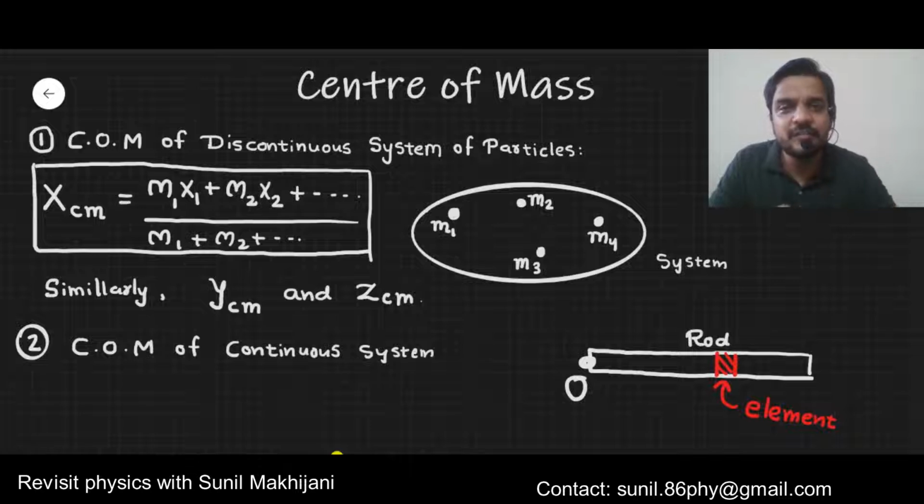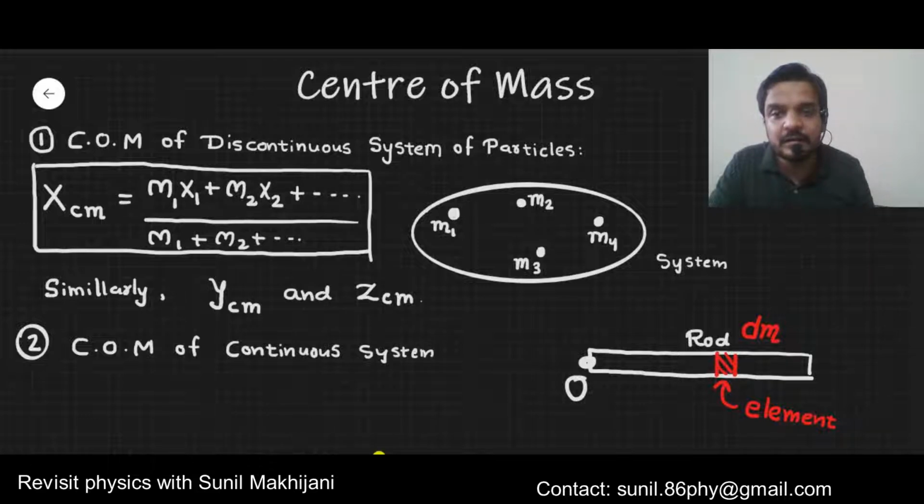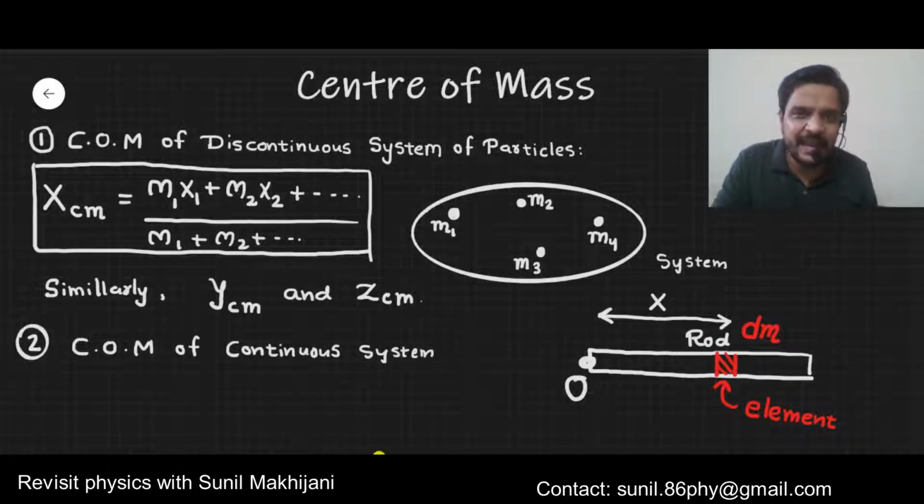Okay, we need to assume that the entire rod is made by joining such elements. The mass of each element we take as dm. Since we have already set up the origin, the distance of this particle from the origin is, let's say, x. You can say x is the x coordinate of this element.